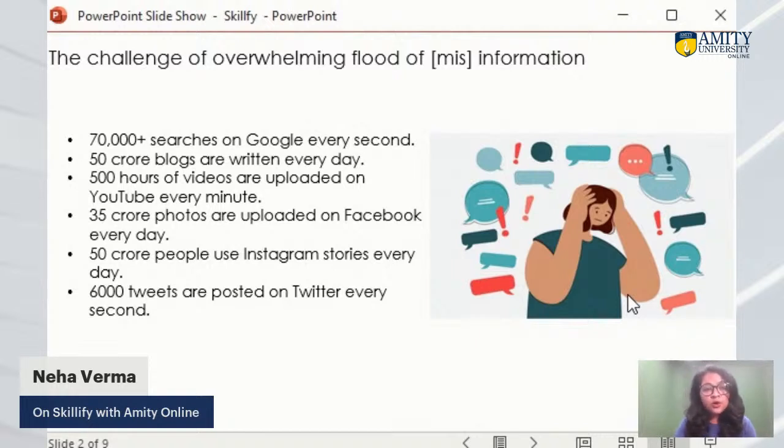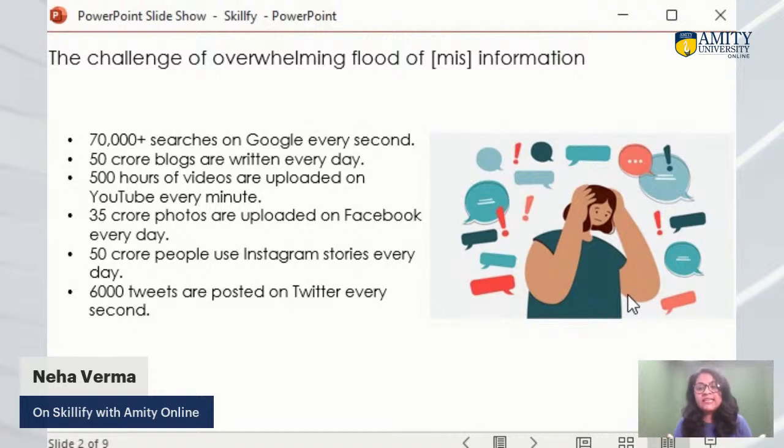If we talk about Facebook, 35 crore photographs are uploaded on Facebook every day. And Instagram, which is quite popular among all of us, and we like to follow the reels, Instagram stories, Instagram posts. 50 crore people use Instagram stories every day. And Twitter, through which sometimes we get news and information, and we trust a few Twitter handles a lot. If we talk about the traffic on Twitter, 6,000 tweets are posted every second.